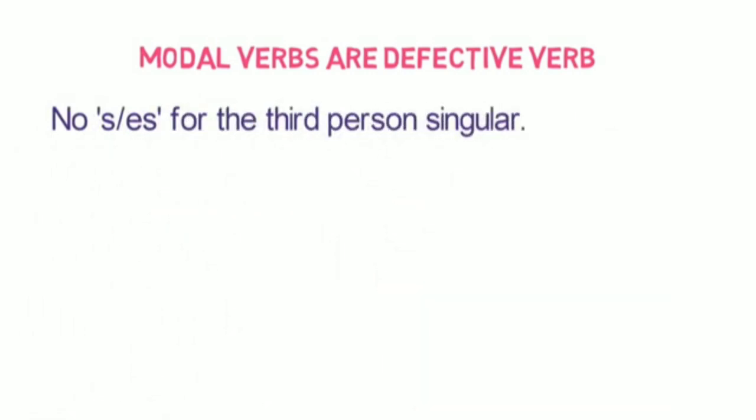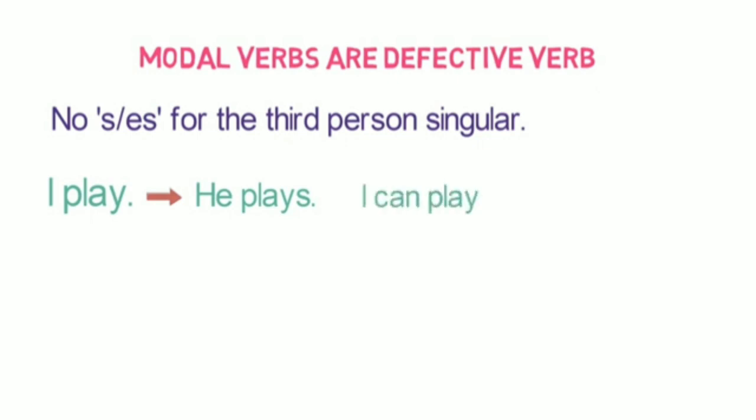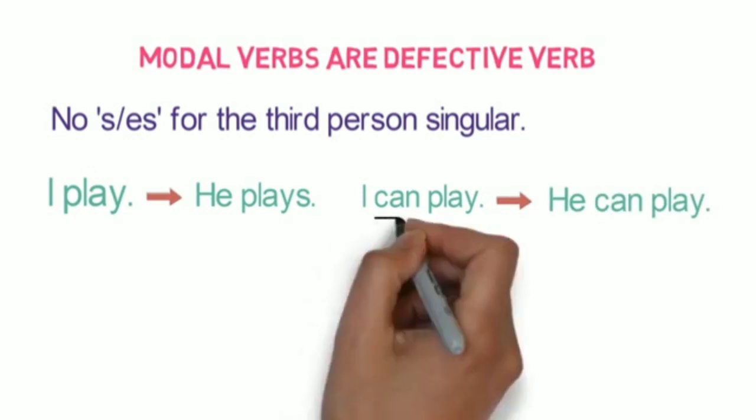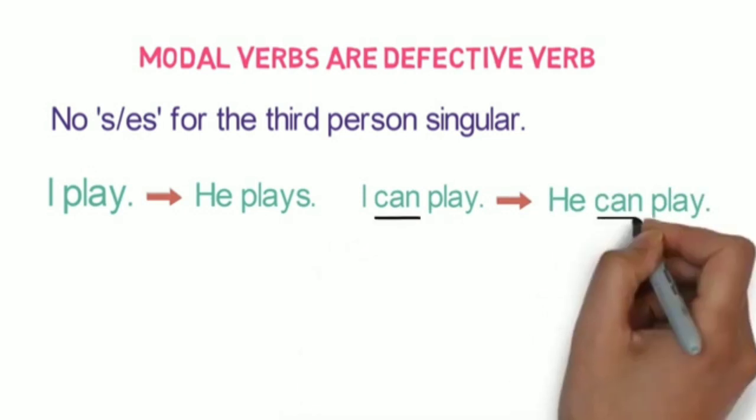Let's understand with an example of main verb play. In the first person, the sentence is I play, and in the third person, S is added with the verb play and the sentence becomes he plays. But for a modal verb, no S or ES is added. In the first person, the sentence is I can play, and in the third person, it is he can play. Notice there is no change in the modal verb can, be it with the first person or third person.